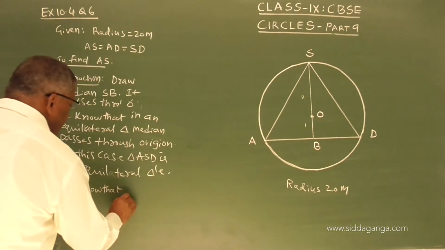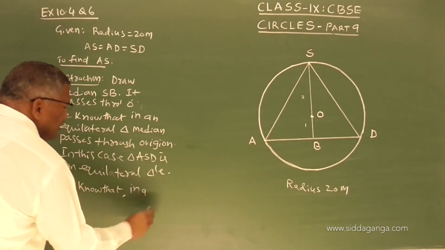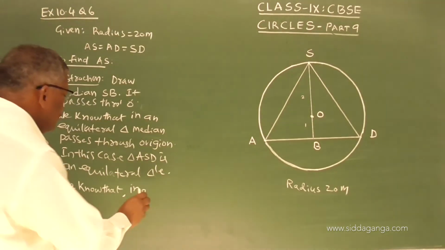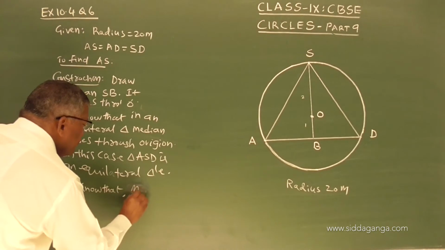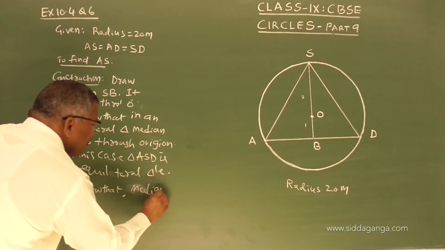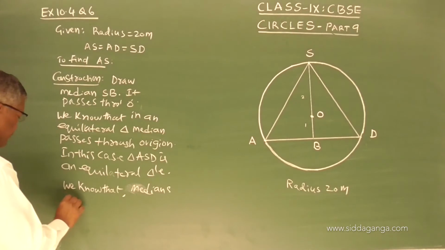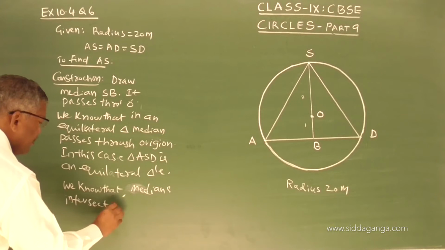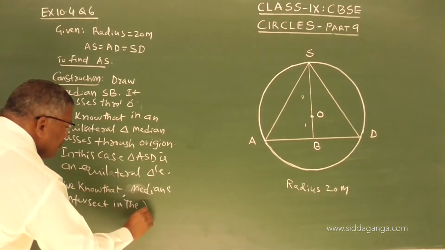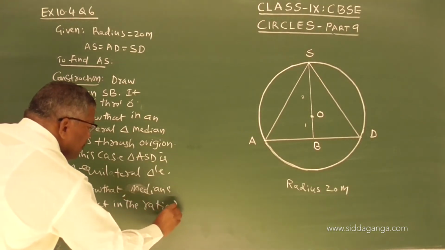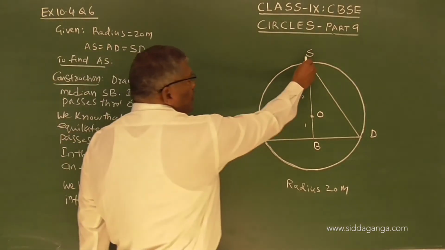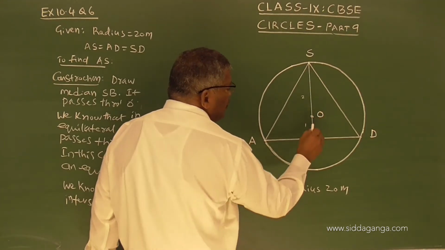We know that medians intersect in the ratio 2:1. So, OS will be 2 units and OB will be 1 unit.